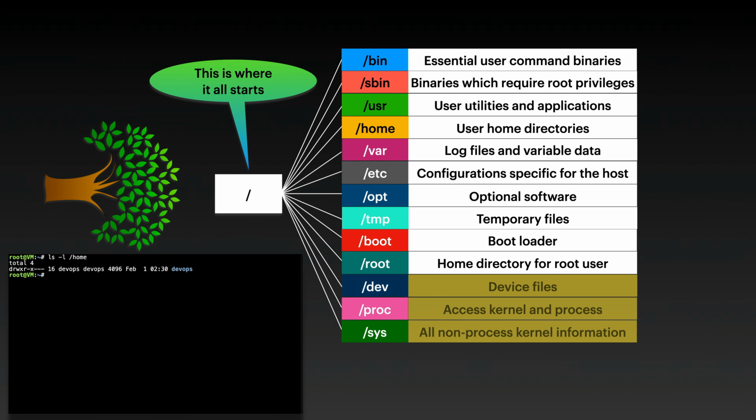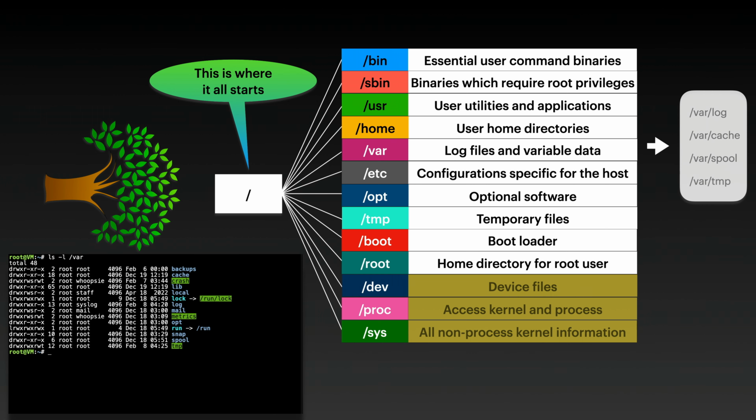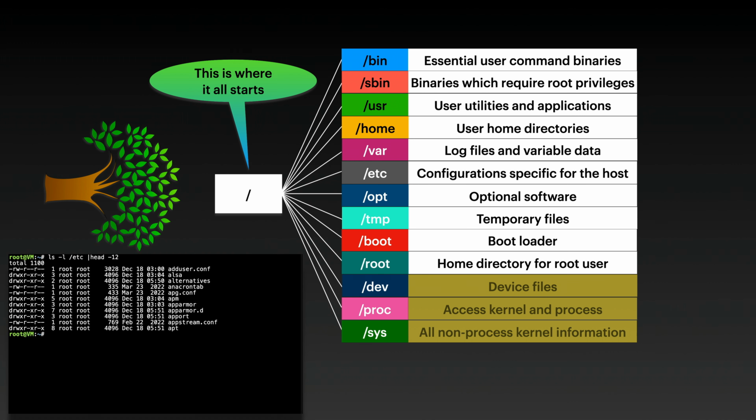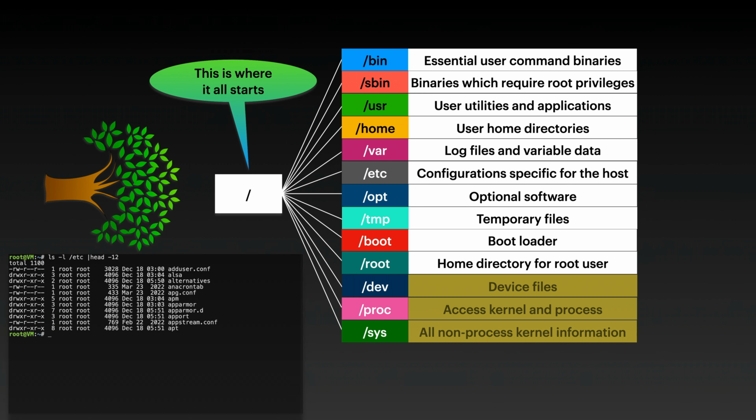Home contains the home directories for the users. Each user has a subdirectory in home. Var is short for variable. It contains mainly logs and other variable data. etc contains system-wide configuration files.